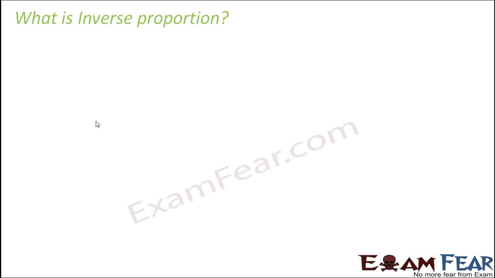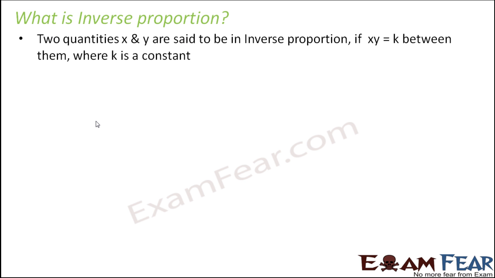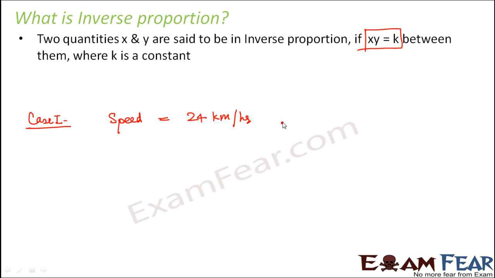So what is inverse proportion? Two quantities x and y are said to be in inverse proportion if x into y is equal to k. In this case, the ratio doesn't remain constant. Instead, the product of the two quantities remains constant. Let us take the same example as in the previous one. In case 1, the speed of the car was 24 km per hour, and the time taken was 1 by 12 hour.